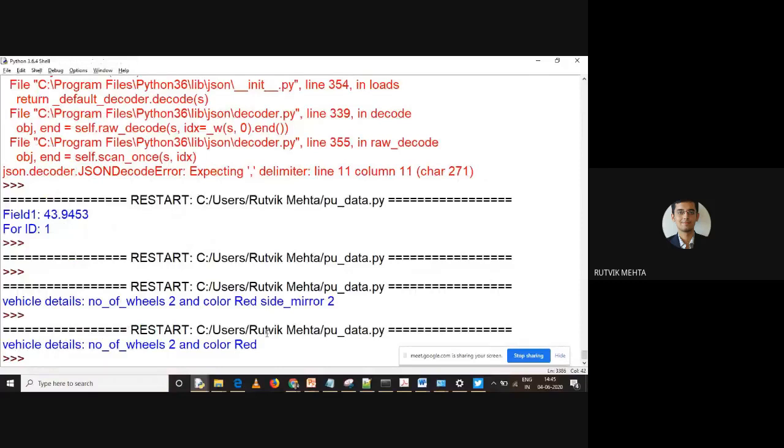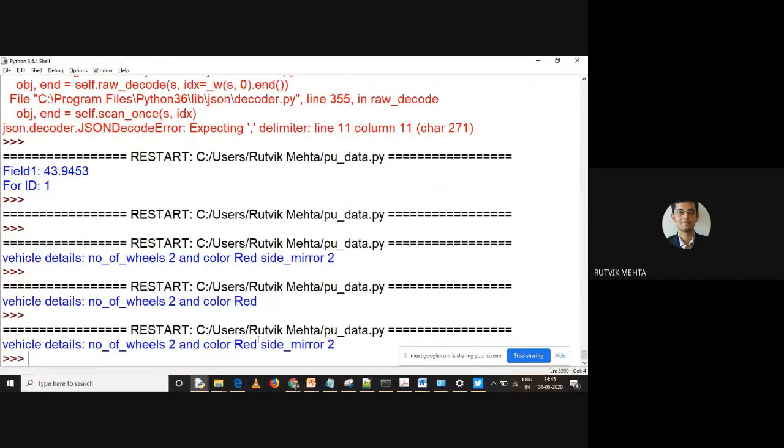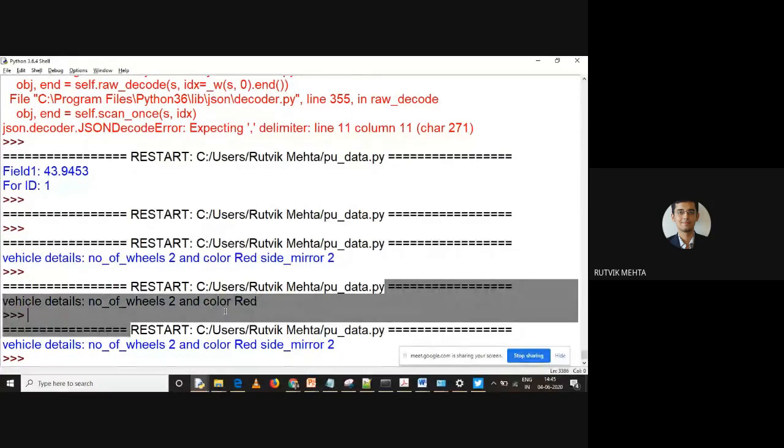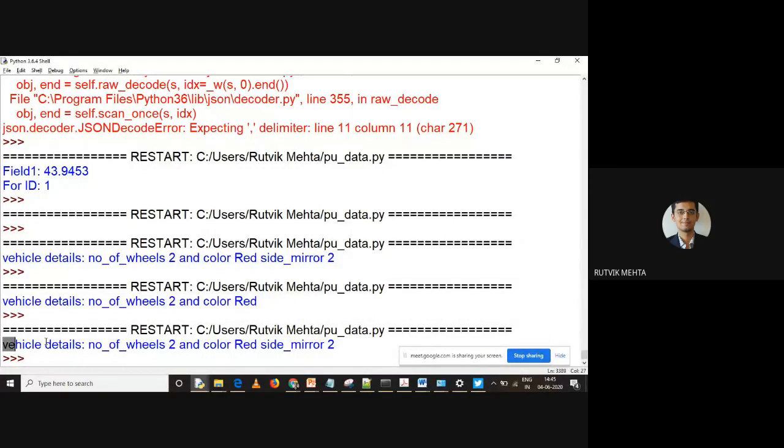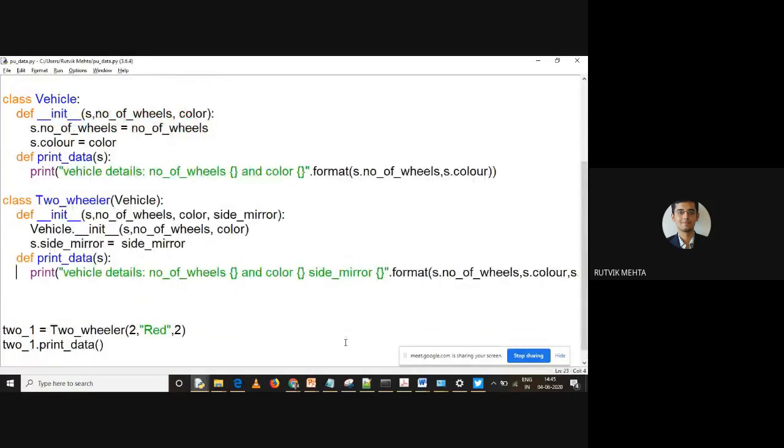Let me rerun it. Yeah, and if you can see that, now side mirror is also included. So this is the parent class print data method. Earlier no overriding was happening. Now overriding is happening, so it is considering the child class's method, right? So you can consider this as polymorphism also, right? The print data method has two different behaviors.